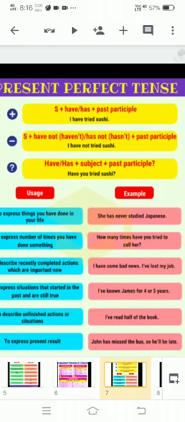This is the same I told you. In positive, subject plus have or has plus past participle, like I have tried sushi. In negative, subject plus have not or has not plus past participle, I have not tried sushi. With interrogative, have or has plus subject plus past participle, have you tried sushi, like that.